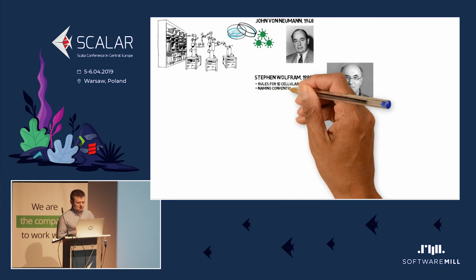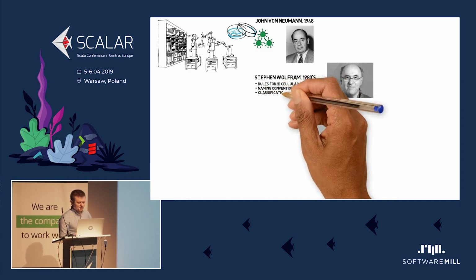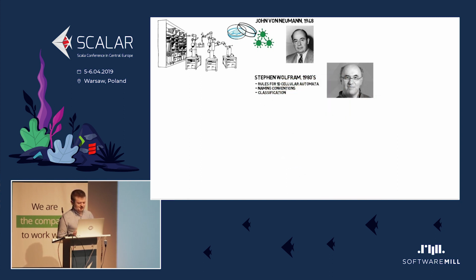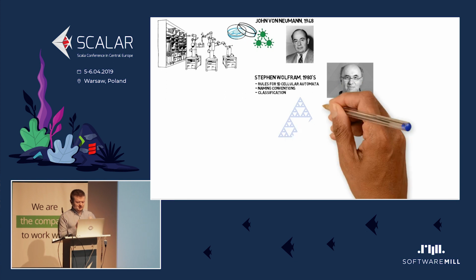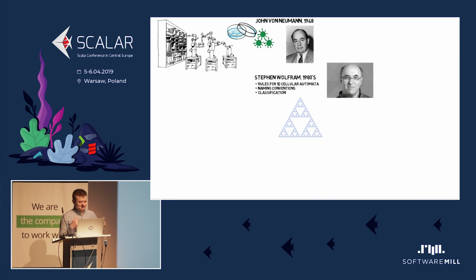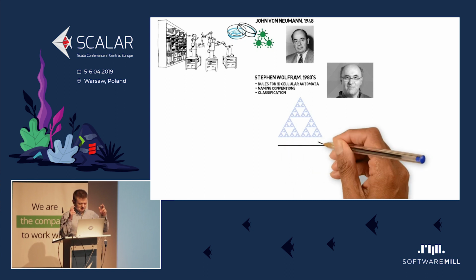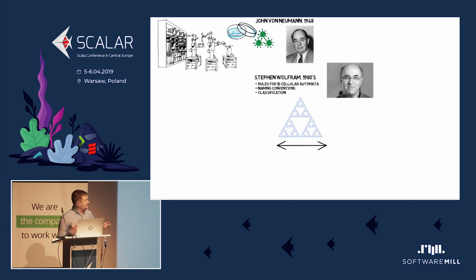And Stephen Wolfram worked mostly on one-dimensional cellular automatons. That means that we have only one line in space where one cell has only two neighbors, left and right. And in the other dimension, the vertical dimension, is time.